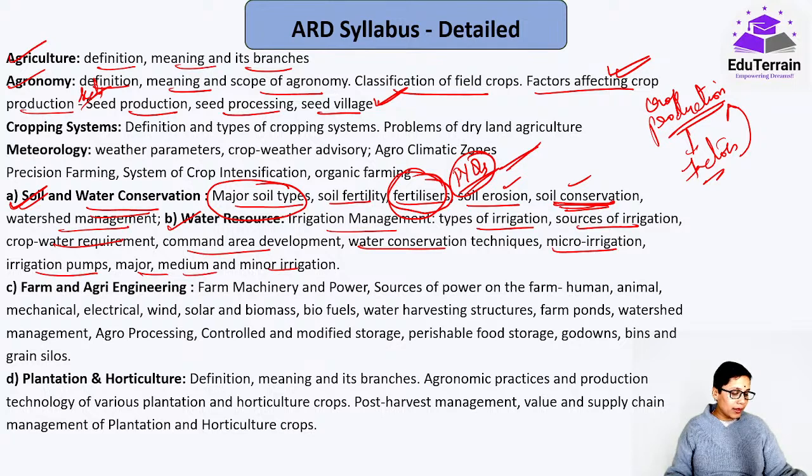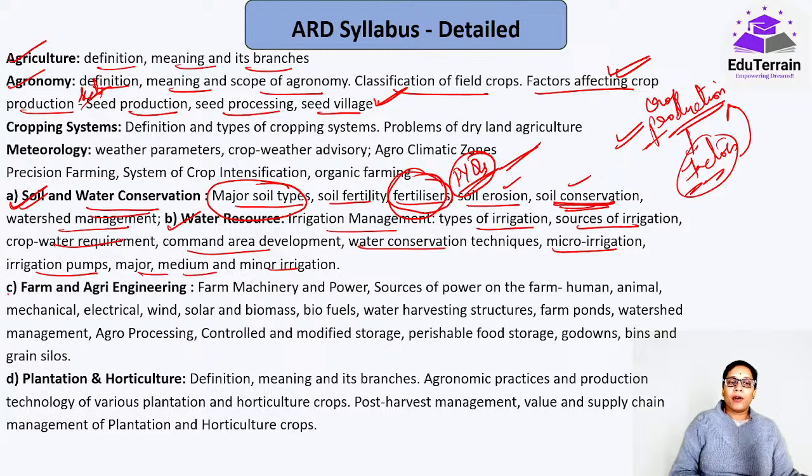Will you say that NABARD has said this much is the syllabus so we will do only those topics? No, in order to understand that you have to go through some previous, associated topics, and further ahead, if there are associated topics, those also you have to go through. So this way your preparation, especially for ARD, would be complete. Okay, as I mentioned here, the best example is the classic one. In order to understand this, you have to invariably understand this. Otherwise, you will not be able to understand how the factors would be affecting the crop production.